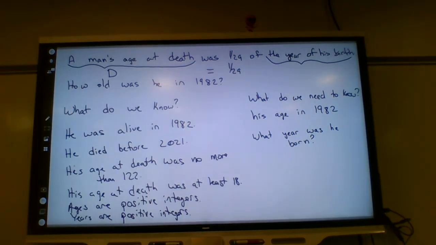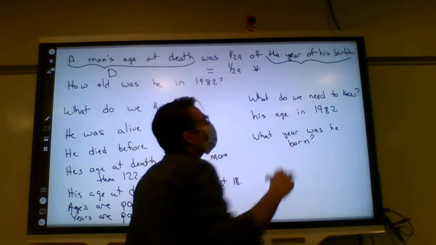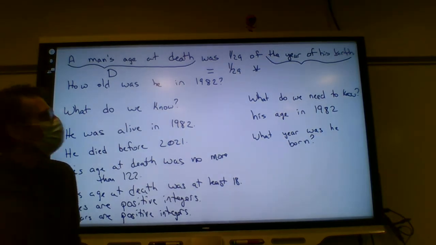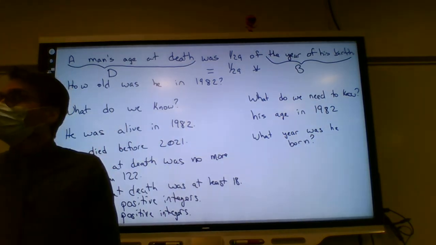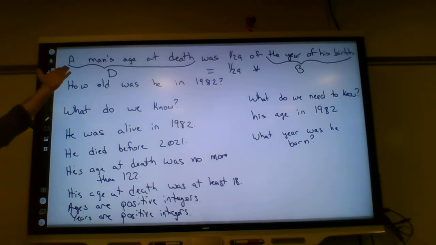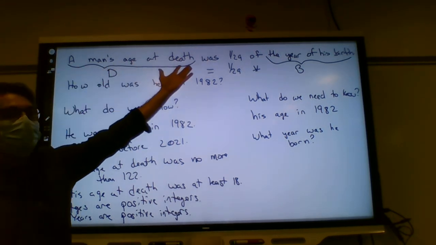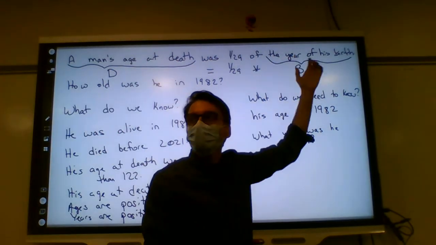What about the word "of"? "Of" means multiply. And what about the year of his birth? We could call that B, maybe? Okay, so what happens? We have translated this first statement into mathematics. D equals 129th times B.